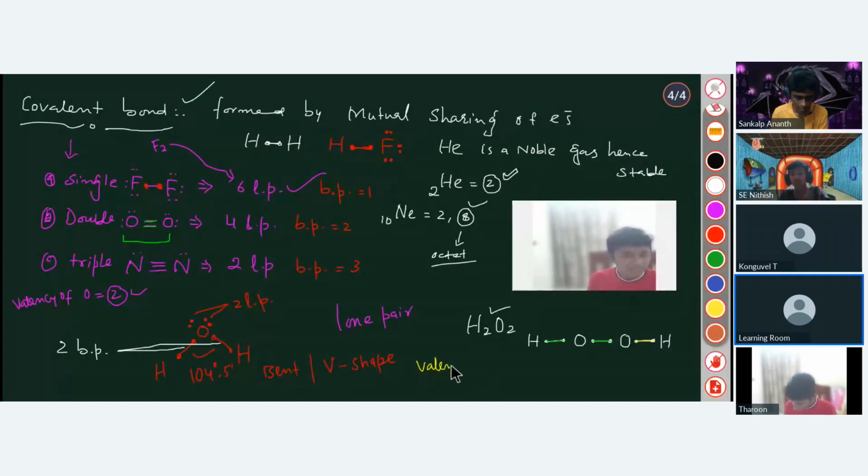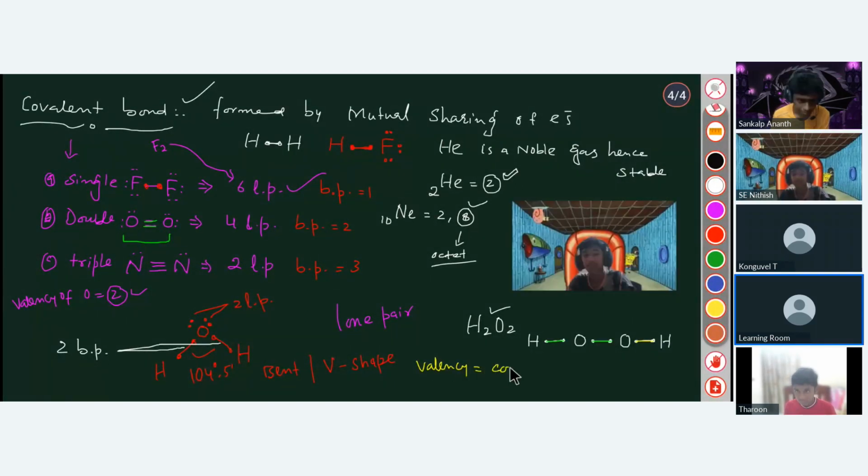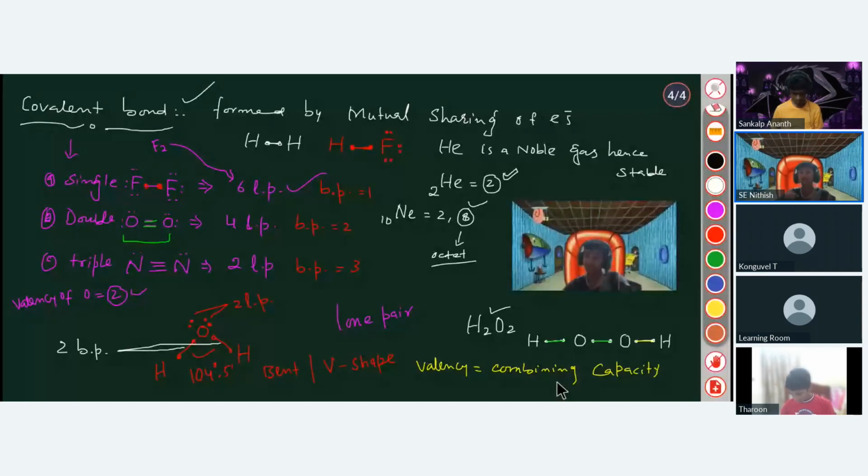Valency simply means the combining capacity of an element. It's the ability for an element to combine or displace another element. Exactly. You can define it, and there are a number of ways to define valency. One way is that it is the number of hydrogen atoms, or double the number of oxygen atoms, that an element can combine or displace. It is also the number of electrons lost, gained, or shared. Or the number of halogen atoms, exactly.